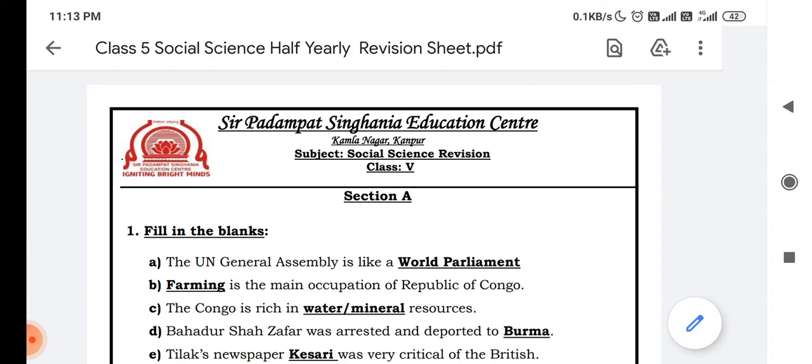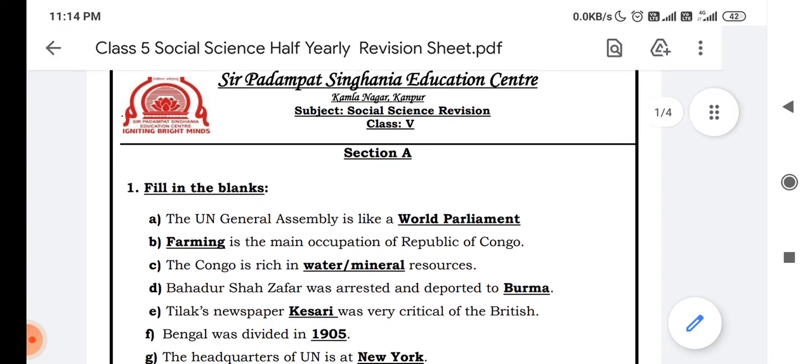A. The UN General Assembly is like a world parliament. Children, you already know that the United Nations organization is an organization which works to maintain peace in the world. And how is it done? By providing security and peace in the world.